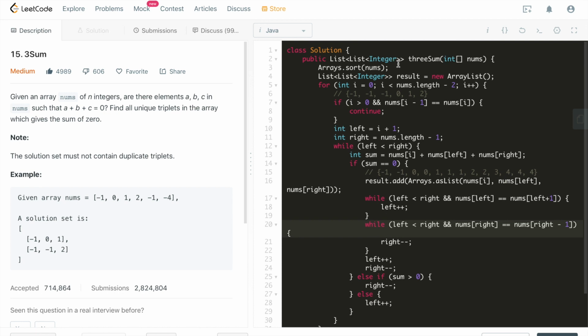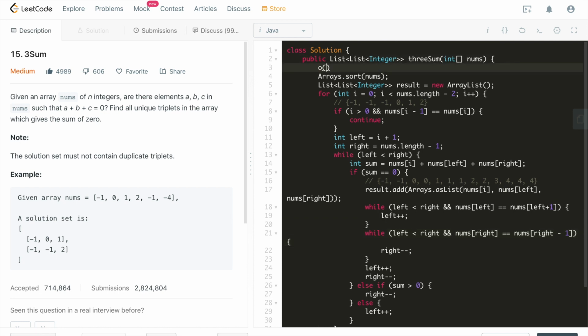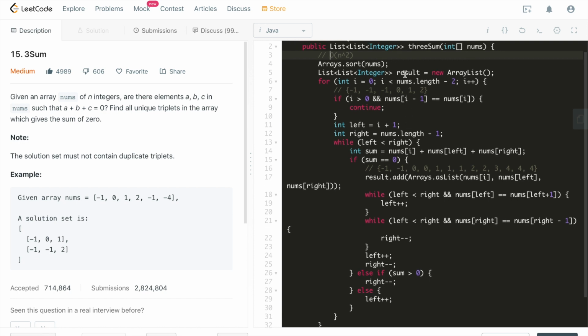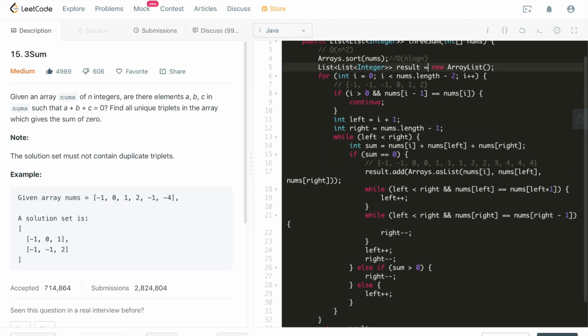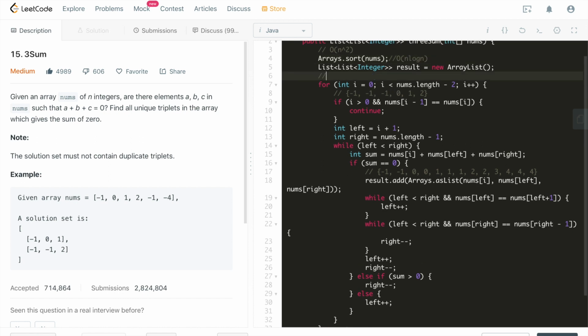The time complexity is still, let me type it here, O(n) squared. This is the time complexity for this entire algorithm. Why? Let's say here, the default sorting algorithm is going to cost us n log n, right? You either use quicksort or merge sort or whatever. It's going to end up as n log n time. So it's definitely smaller than O(n) squared. Then here, this nested loop is going to cost us actually O(n) squared only.